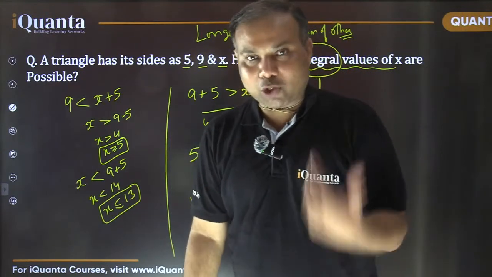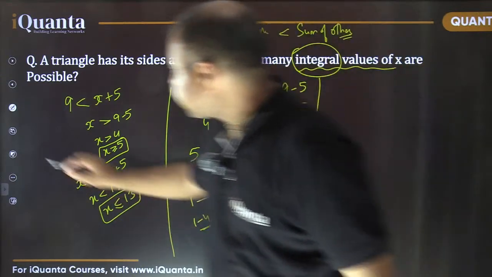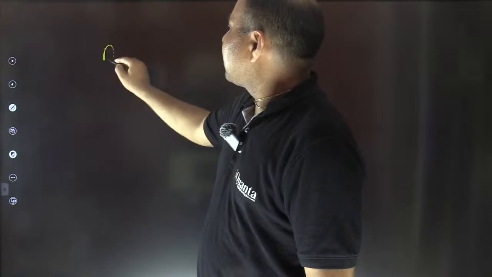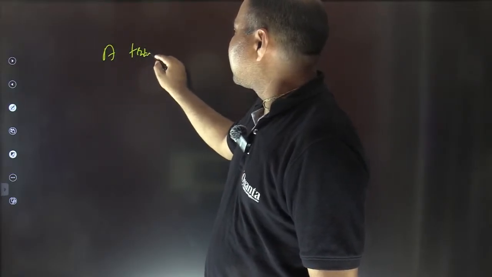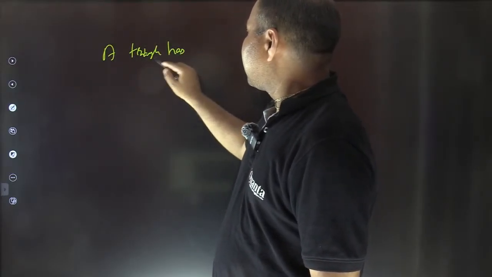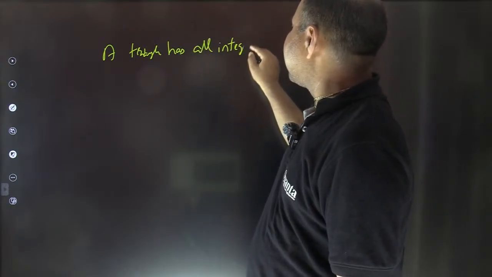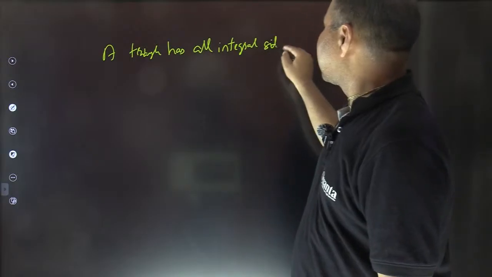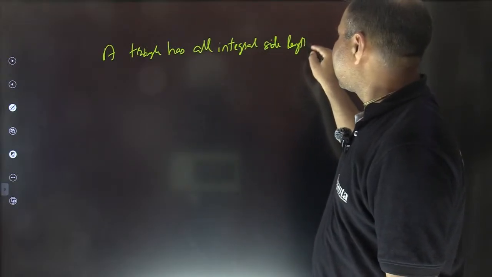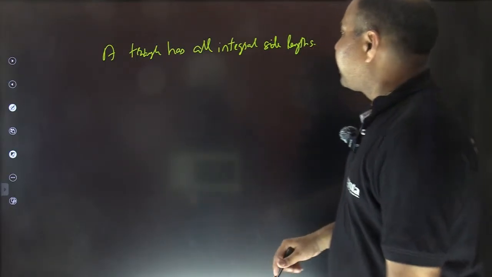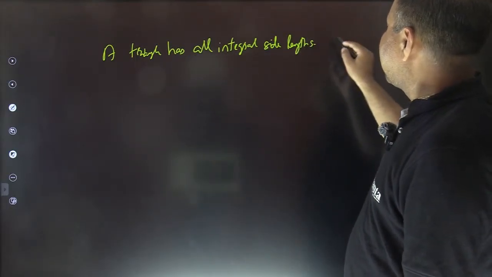Before I move further, let me ask you one more question. A triangle has all integer sides, integral side lengths. Fine. It means that all the sides have integral length. And a triangle has all integral side lengths.